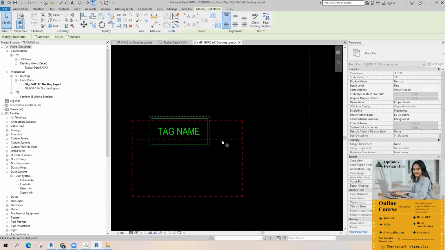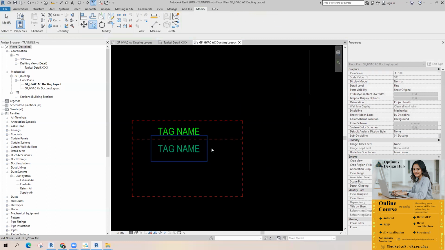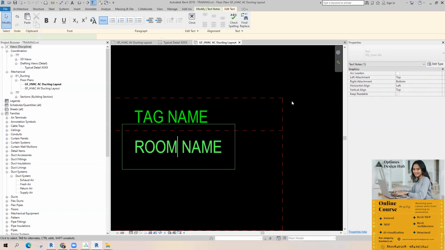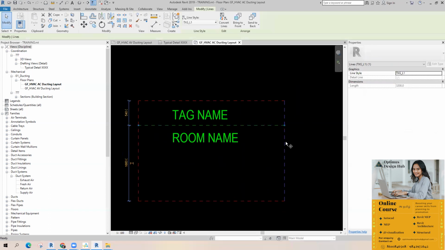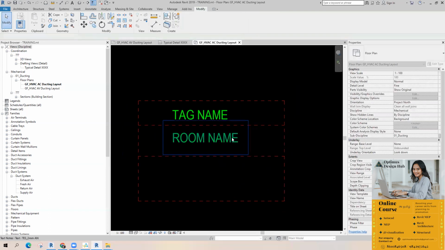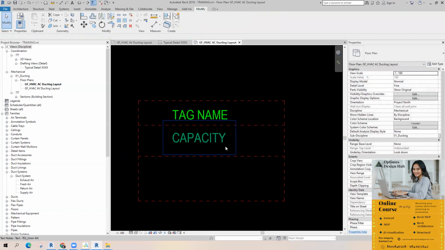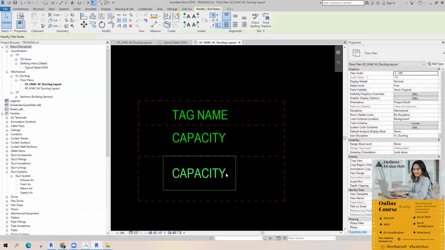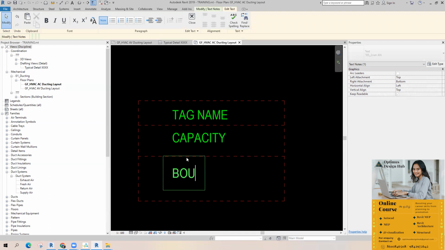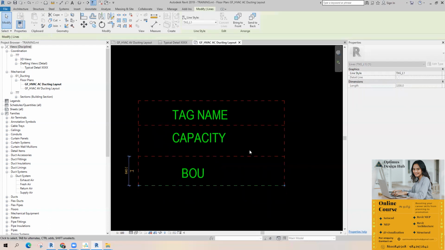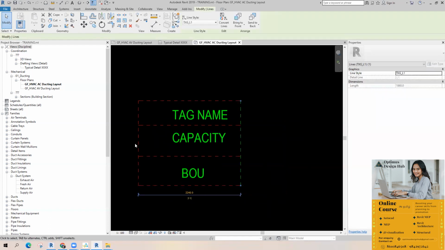Then room name. What capacity? Then BOE, bottom of unit. I want to create a tag for this one.